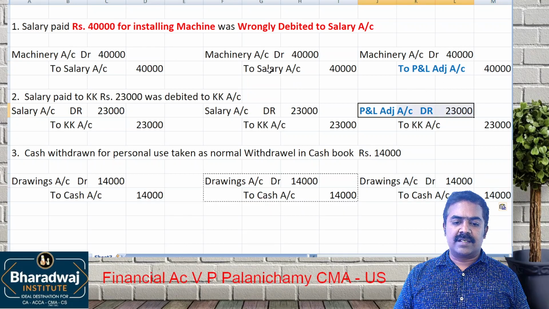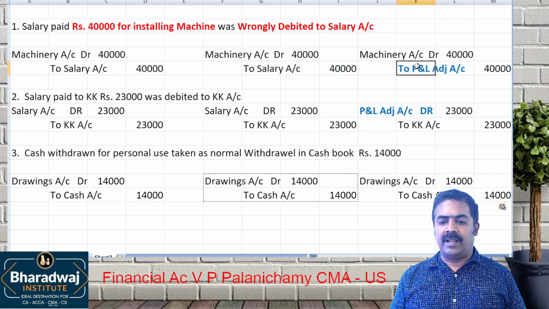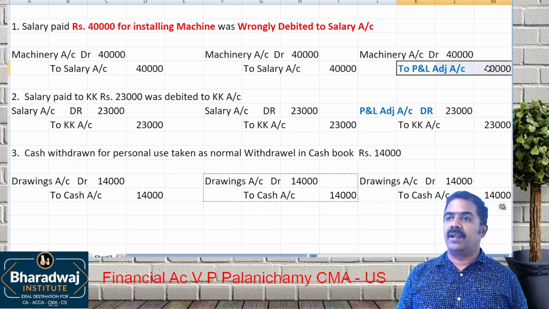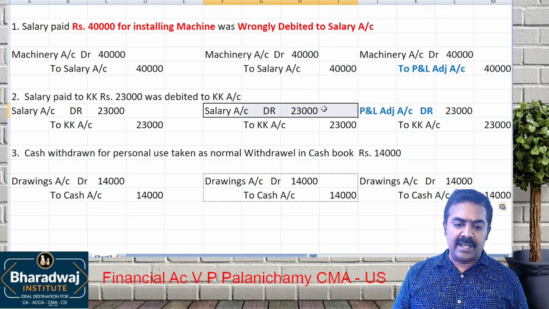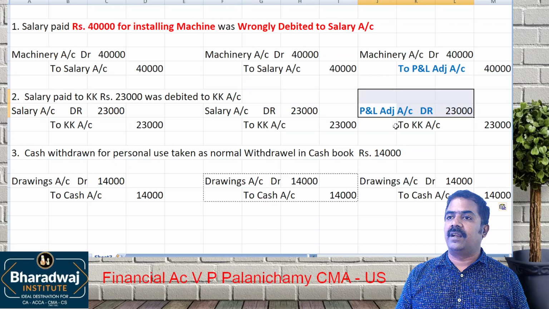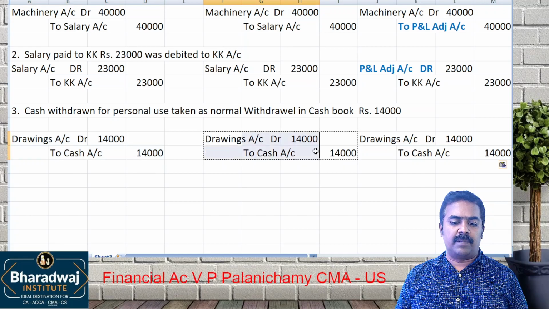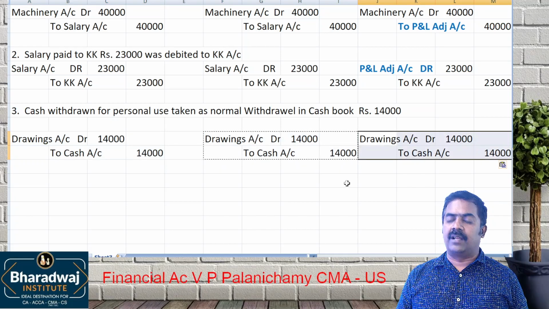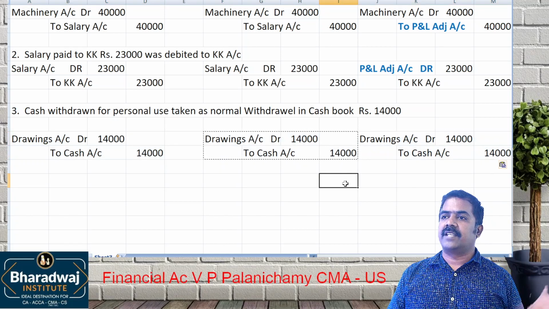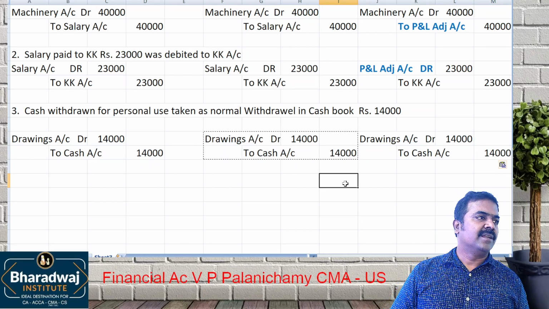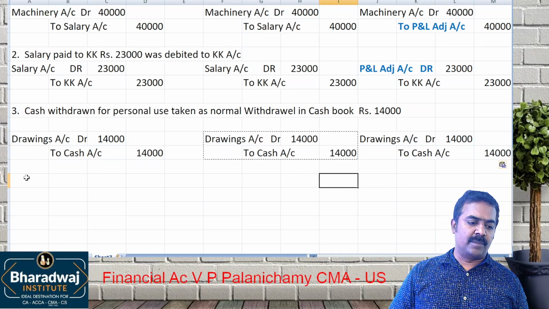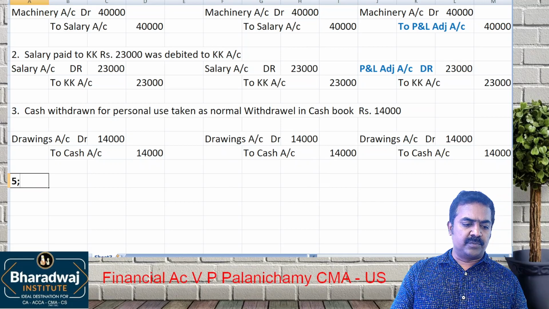Why? Salary is a nominal account, an expense. So what do we do? P&L adjustment. Here salary is a nominal account, so we use which account? P&L adjustment account. In the third case, if it is rectified before trial balance, after trial balance or after final accounts, what do we do? Same entry. Why the same entry? No nominal account. Okay.